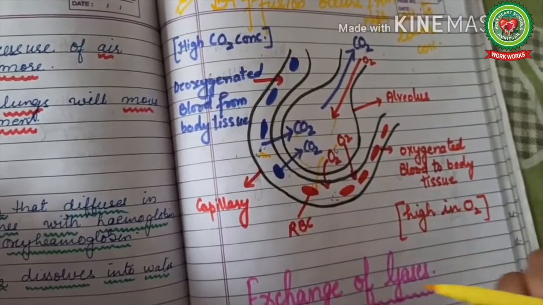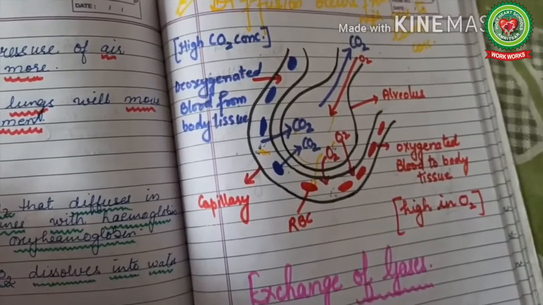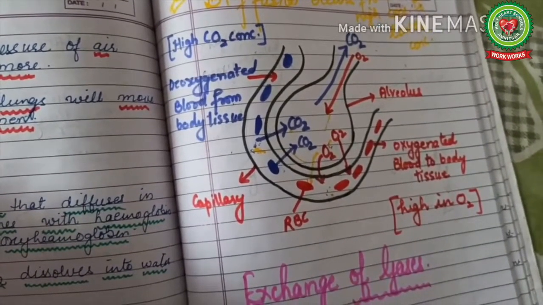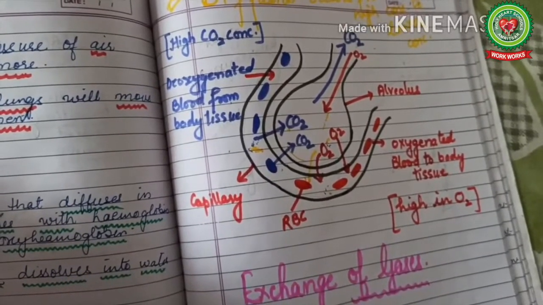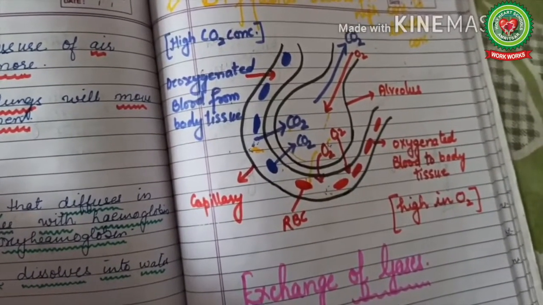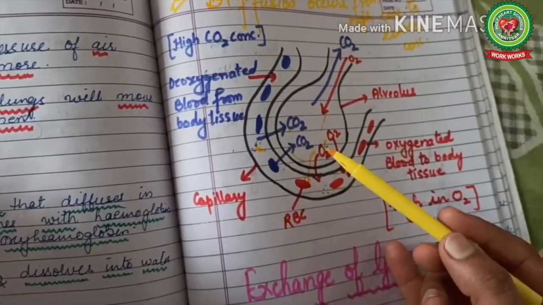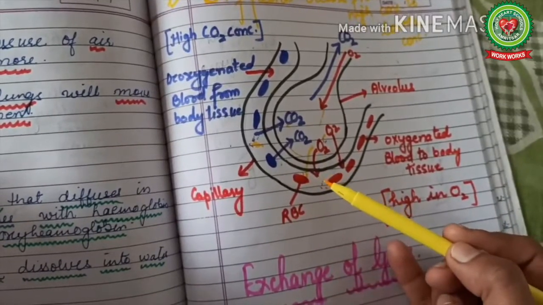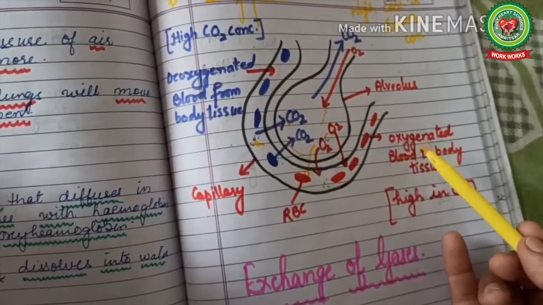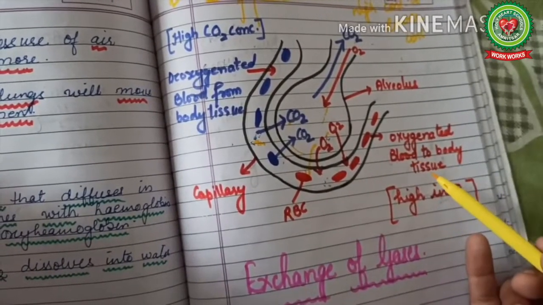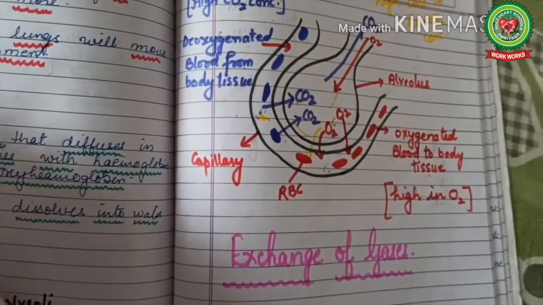This process occurs simultaneously. It will not take 2 minutes, 3 minutes. They occur side by side. They don't wait for anything. They just carry on these diffusion reactions simultaneously. And once the oxygen has entered into the blood in the blood capillary, that blood gets changed into oxygenated blood. And this oxygenated blood then moves to body tissues. So this is all about the exchange of gases, children.